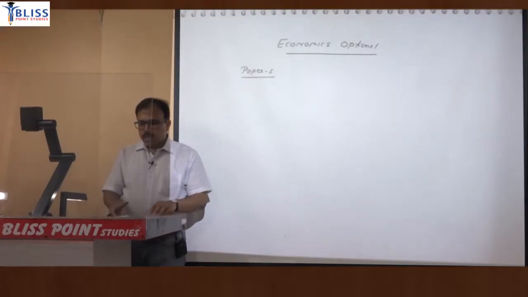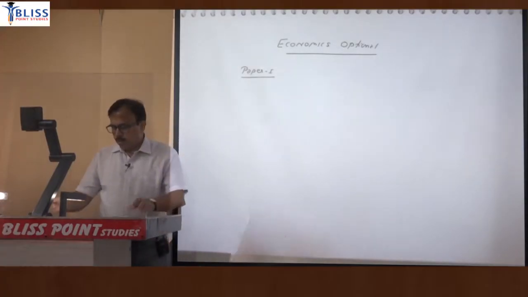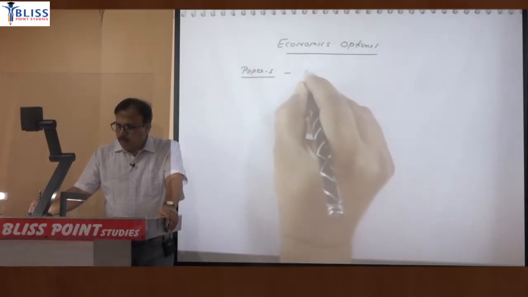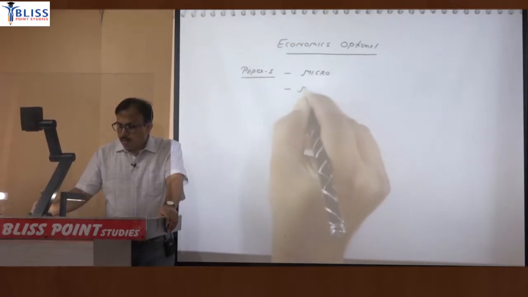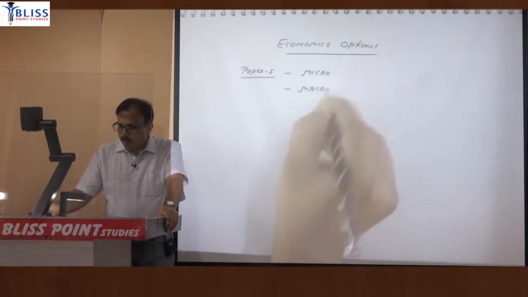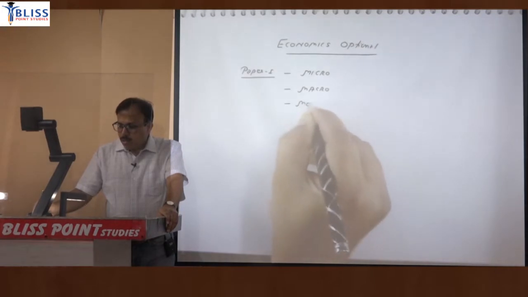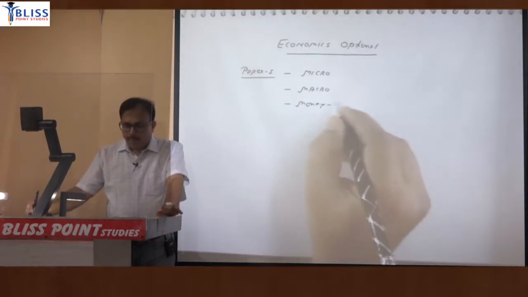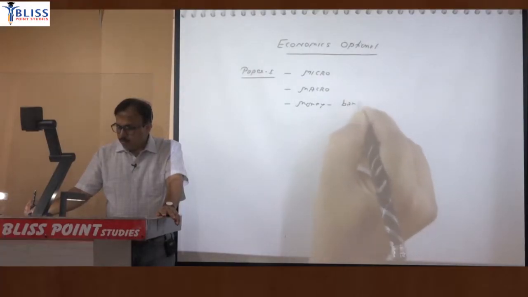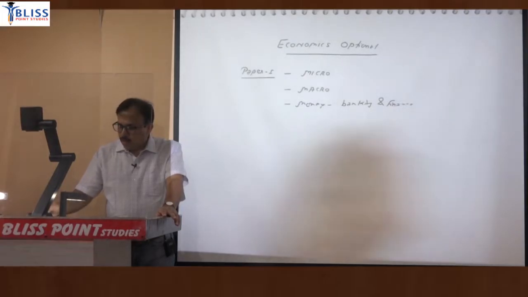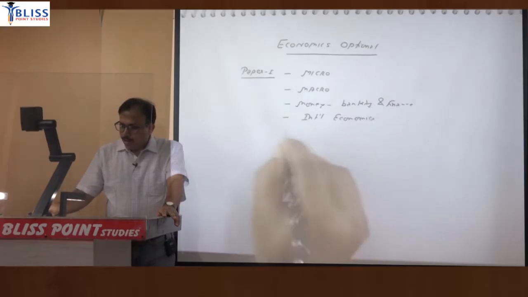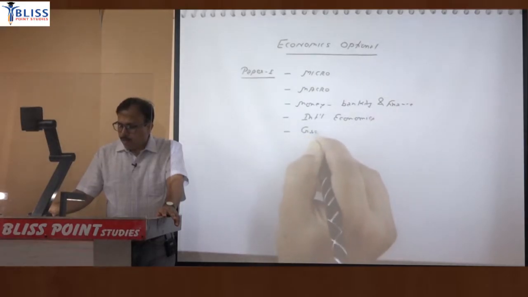within paper 1 there are 5 parts. One part will be advanced micro, second part is advanced macroeconomics, third section is money, banking and finance, fourth is international economics, and fifth part will be growth and development.